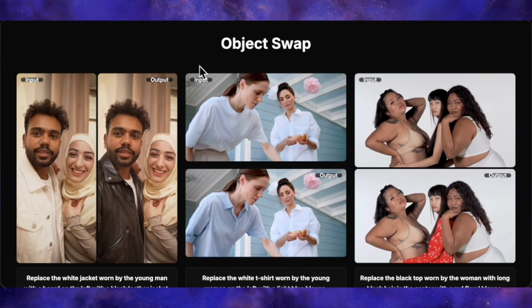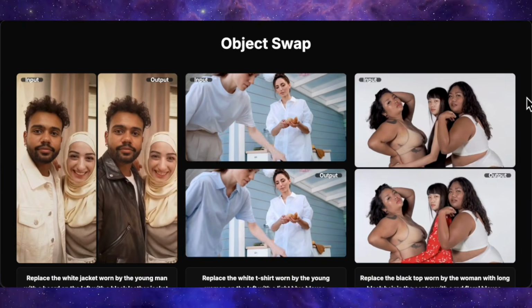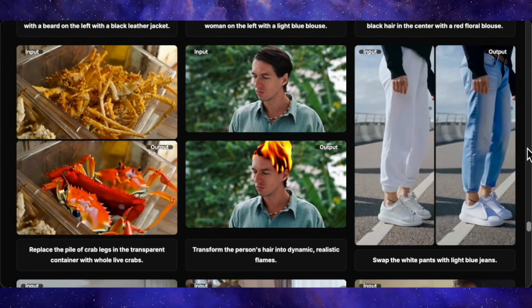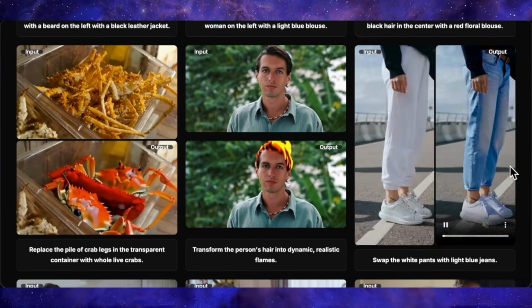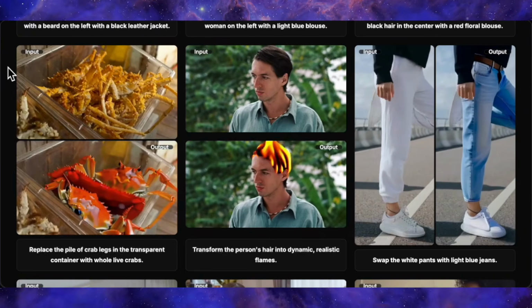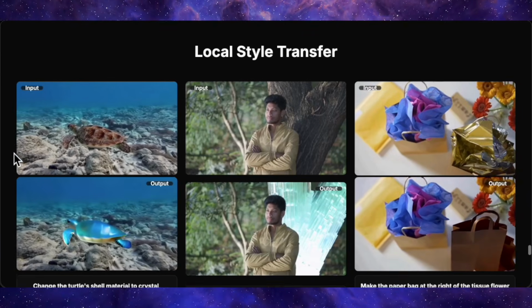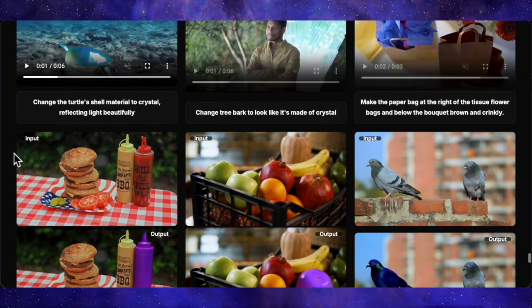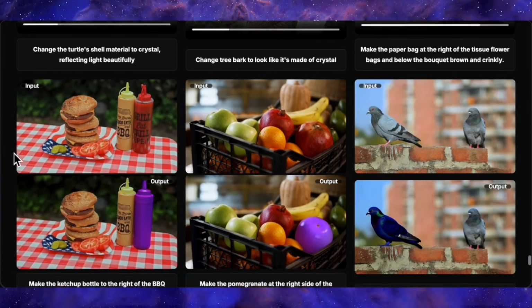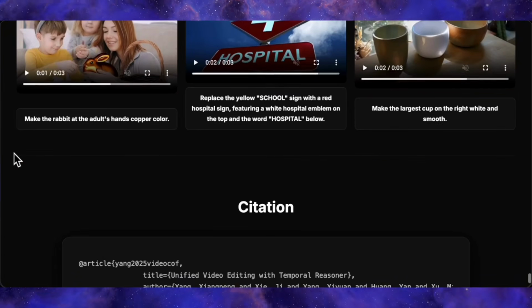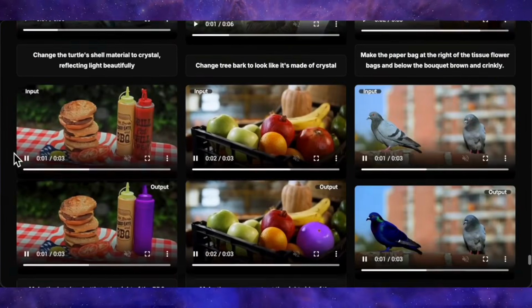3 women standing together with only the middle woman's top changed to red, white jeans turned into blue jeans, and a cooked crab in a container converted into a live, uncooked crab that looks fresh rather than boiled. On top of that, there are plenty of style transfer and color change examples that show it can do both local semantic edits and more global stylistic tweaks while keeping the video temporally stable.